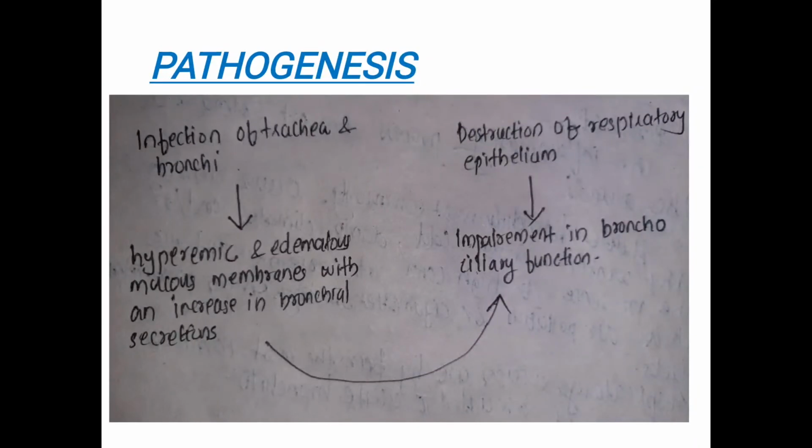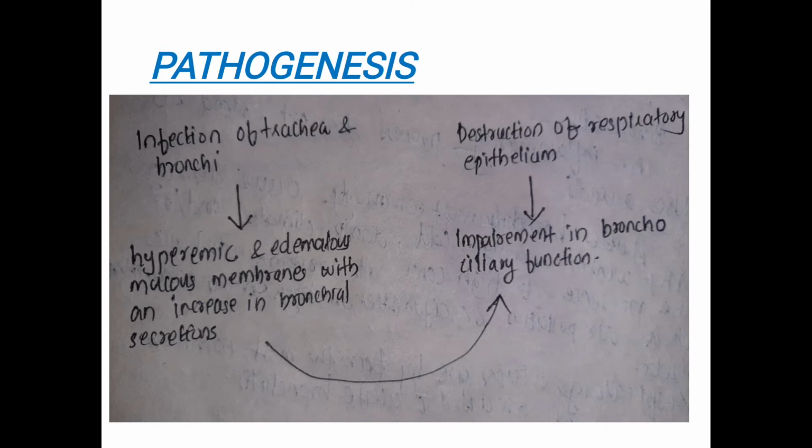Now, coming to the pathogenesis, as we discussed earlier, acute bronchitis is primarily a self-limiting illness. Hence, there exist only few data to describe the pathology. Generally, infection of the trachea and bronchi leads to hyperemic and edematous mucous membranes with an increase in the bronchial secretions. This increase in the bronchial secretion can be thick and tenacious in nature.